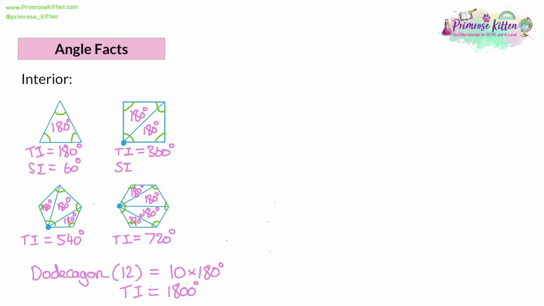A single interior angle in a square, which is a regular quadrilateral, will be 90 degrees because it's 360 divided by 4. So with a pentagon, 540 divided by the 5 angles will give you 108. So a single interior angle is going to be 108 degrees. Then a single interior angle for a hexagon, you take the 720, divide by the 6 angles, and you get 120. And so, of course, you can do the same thing with a dodecagon.